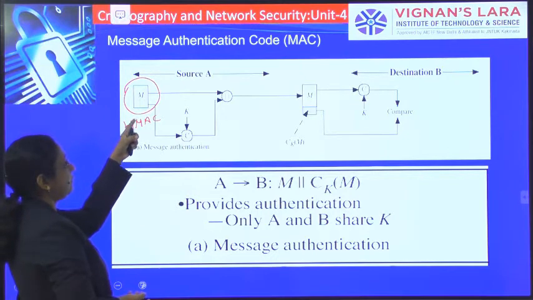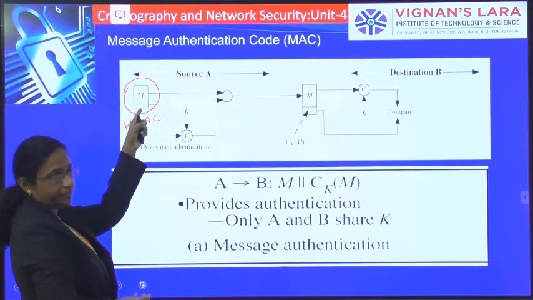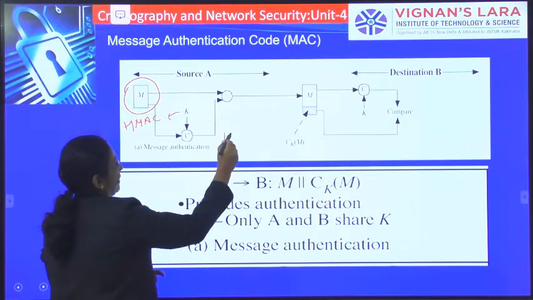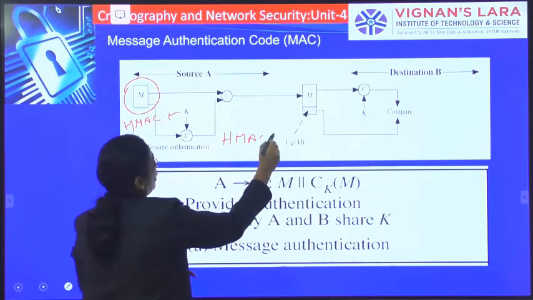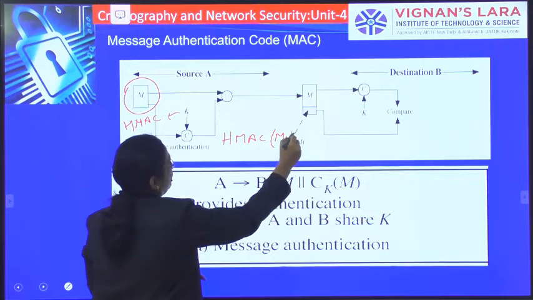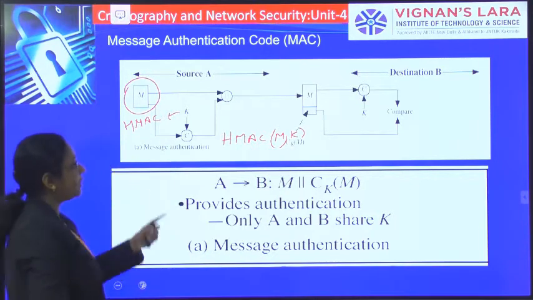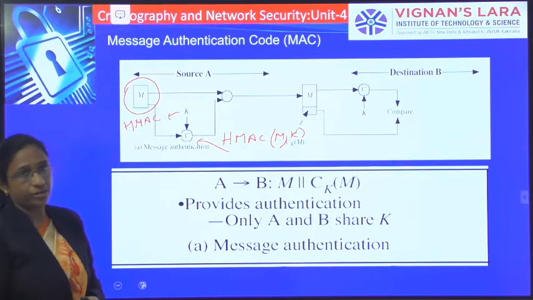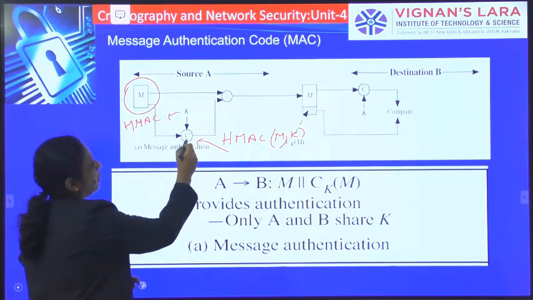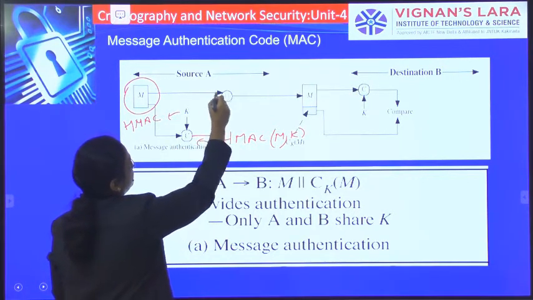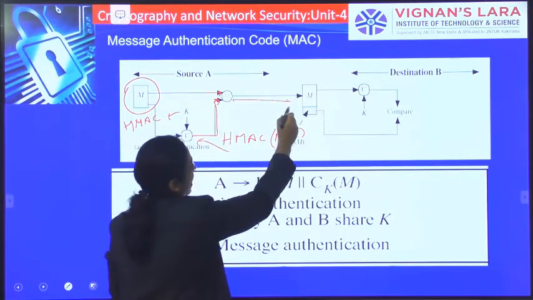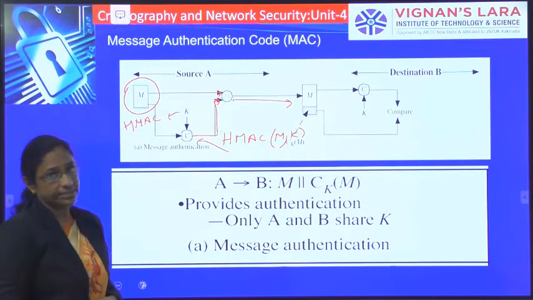Here the source applies the HMAC algorithm on message M with a key K, and by applying that, he gets a MAC code. Then he appends this message with the MAC code and it is sent to the receiver.